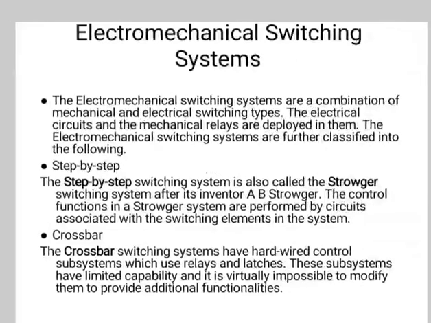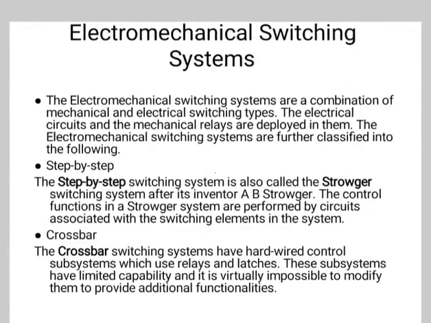So next is electromechanical switching. Next is electromechanical switching system. The electromechanical switching systems are a combination of mechanical and electrical switching types. The electrical circuit and the mechanical relays are deployed in them. The electromechanical switching systems are further classified into the following: step by step and crossbar.